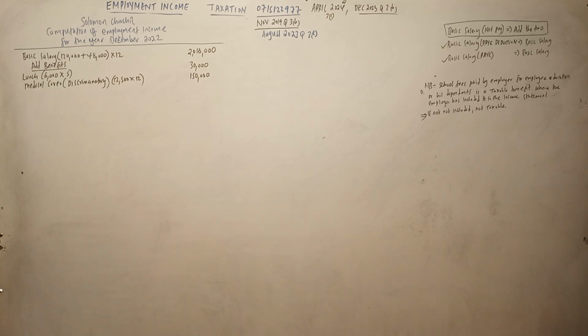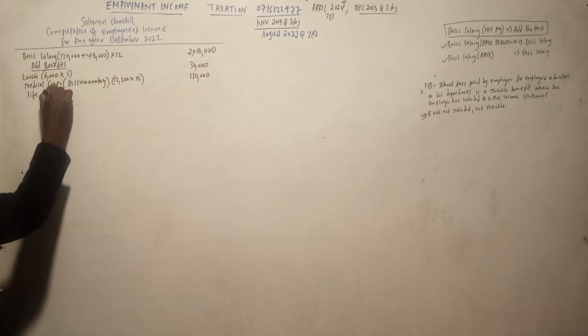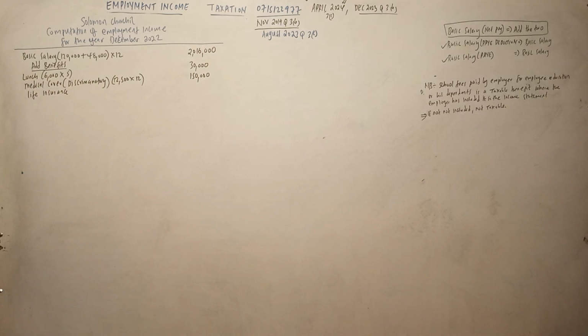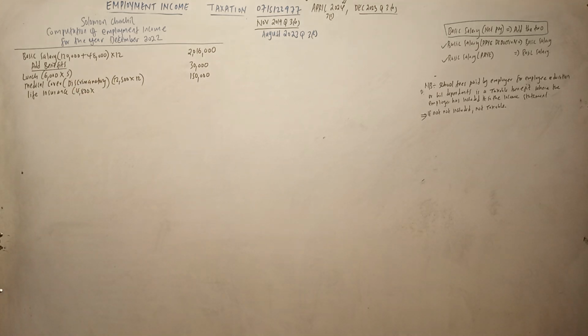The company paid a life insurance premium of 4,800 per month for each member of the family from 1st September. So there was a payment of life insurance. Yeye alilipiwa kiasi gani? 4,800 for how many members?